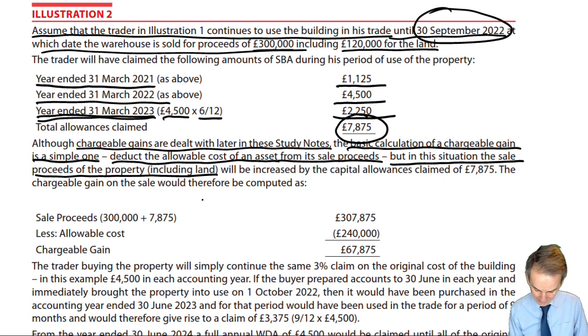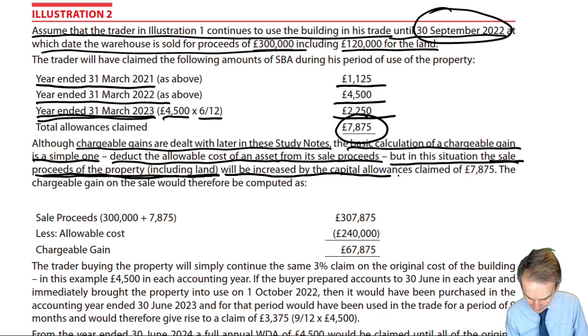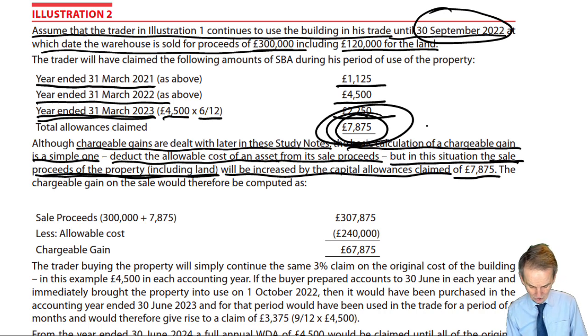And those sale proceeds of the property, as we've said, including land, will now be increased by the capital allowances claimed over the period of use by that trader, and he was able to claim £7,875, as we saw in that calculation there.